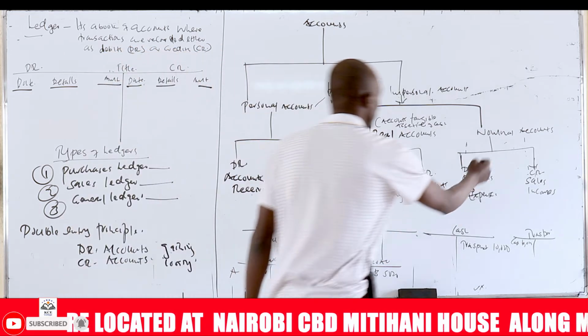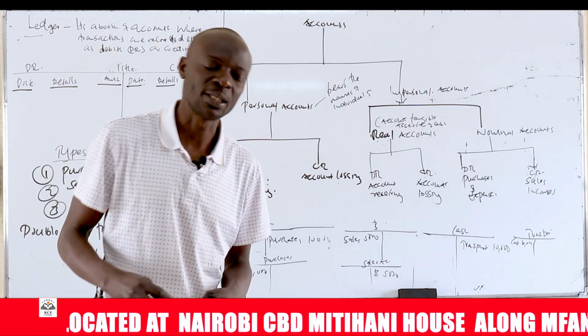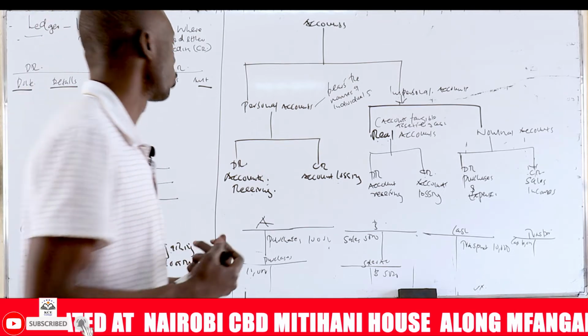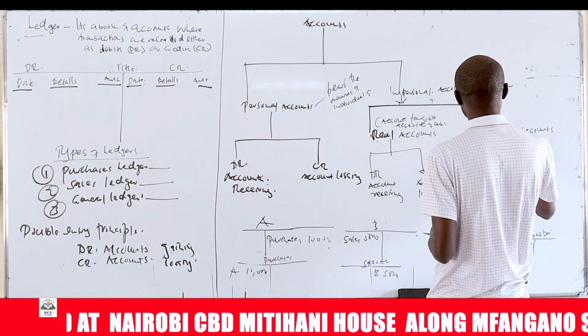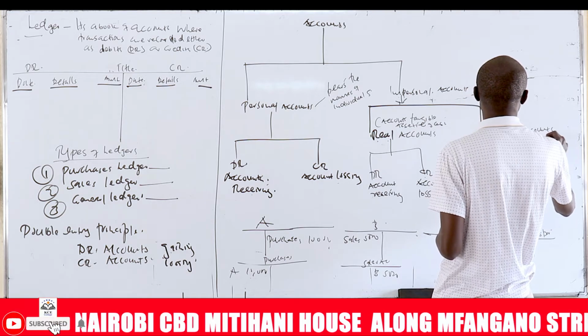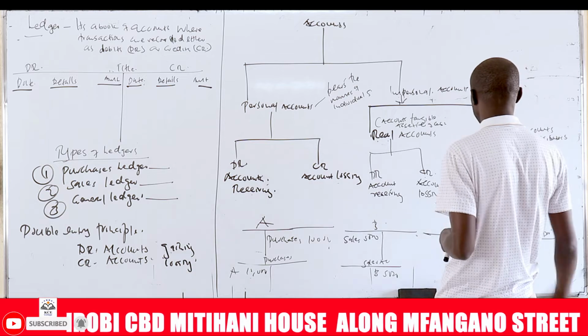So nominal accounts, what are the nominal accounts? Nominal accounts are accounts of purchases, expenses, sales, and incomes. So if you're told to define nominal accounts, these are accounts of purchases, expenses, sales and incomes.